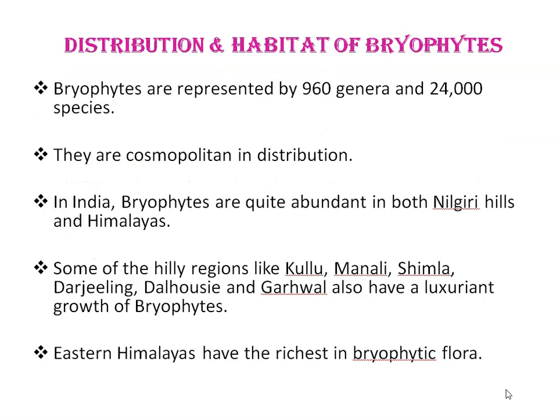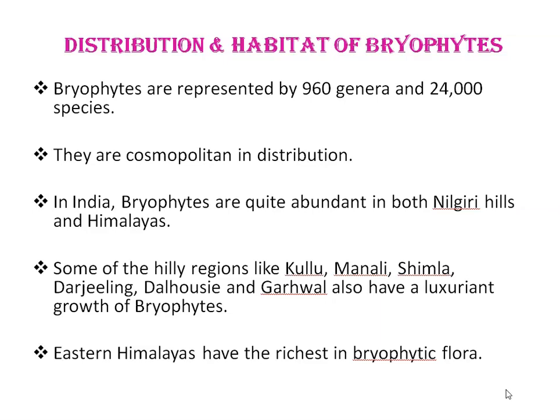Next is distribution of bryophytes. Bryophytes are represented by 960 genera and 24,000 species. They are cosmopolitan in distribution. Cosmopolitan means found in different areas in various parts of the world. So they are found growing both in temperate and tropical regions of the world.